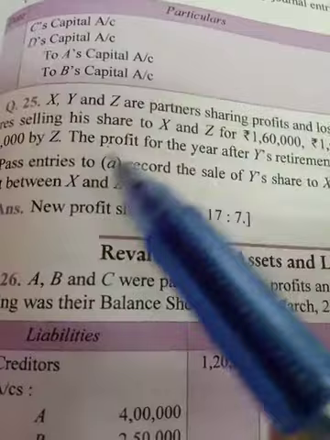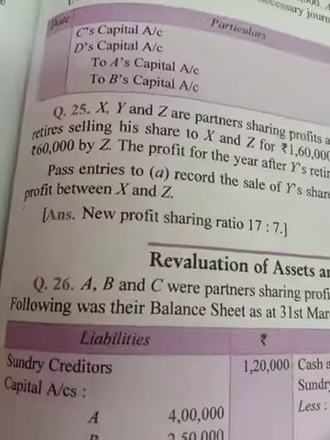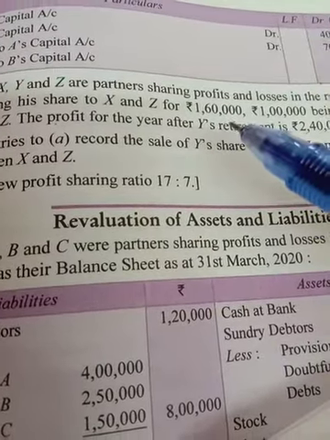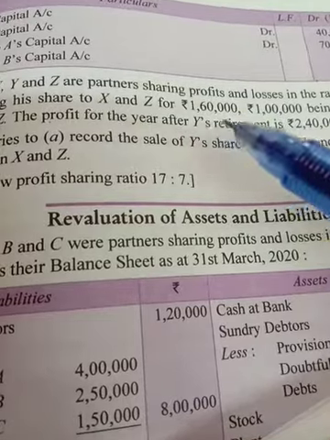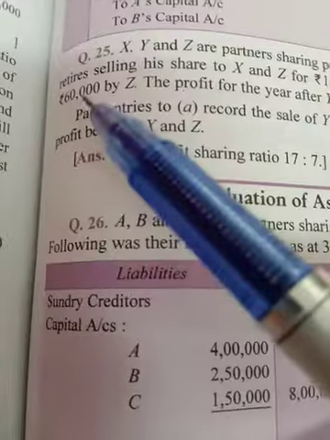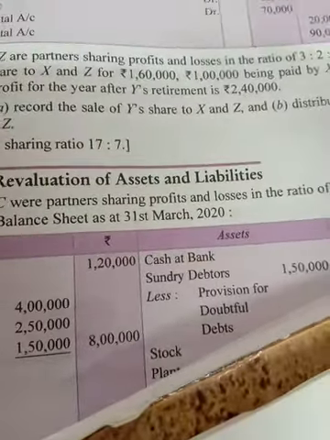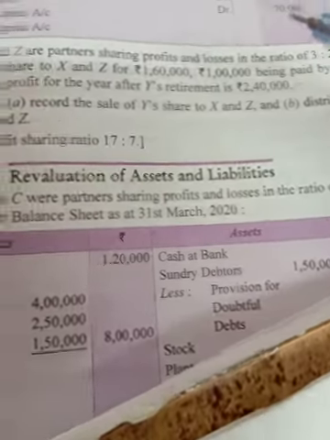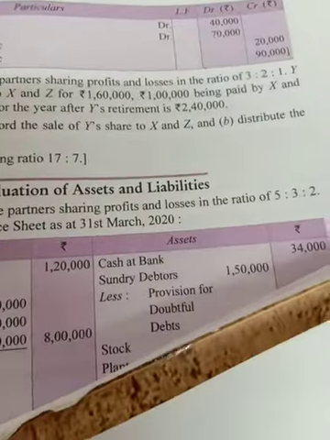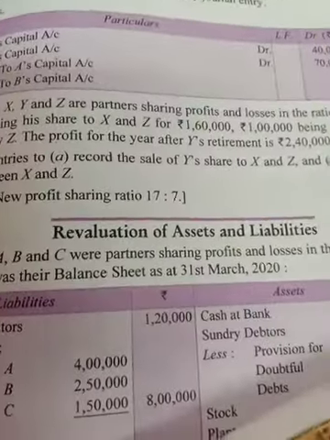Now in the case of the 25th question, X, Y and Z are partners sharing profit and losses in the ratio of 3:2:1. Y retires, selling his share to X and Z for 1,60,000 rupees, 1 lakh being paid by X and 60,000 by Z. The profit of the year after Y's retirement is 2,40,000. Pass entries to record the sale of Y's share to X and Z and distribute the profit between X and Z. So we have the profit after the retirement.